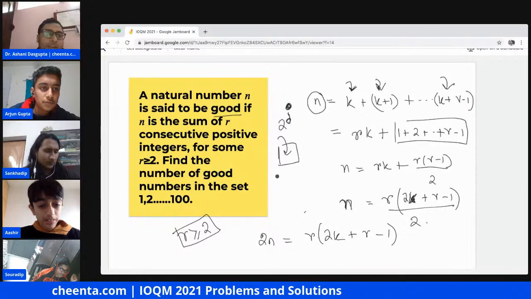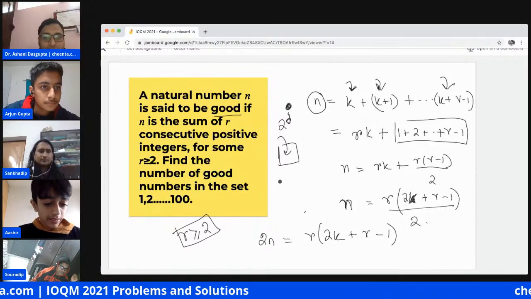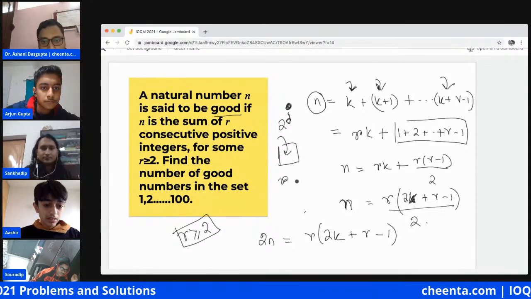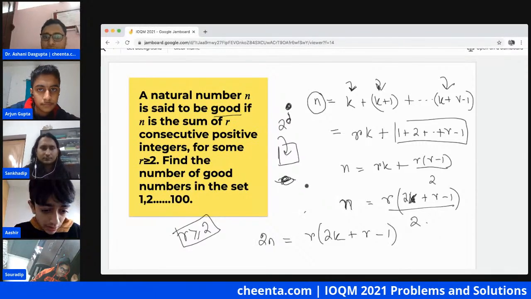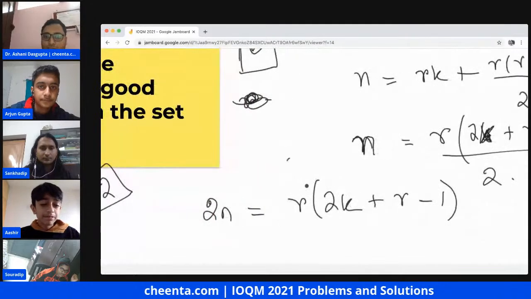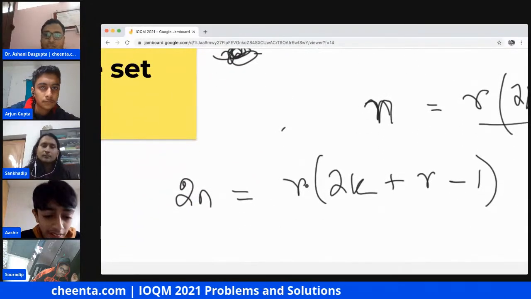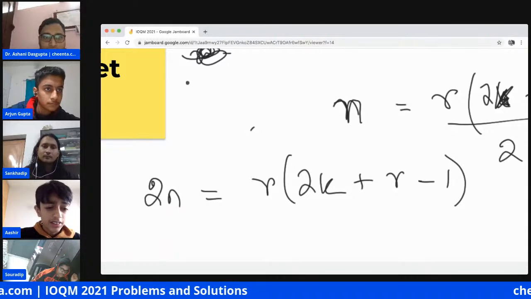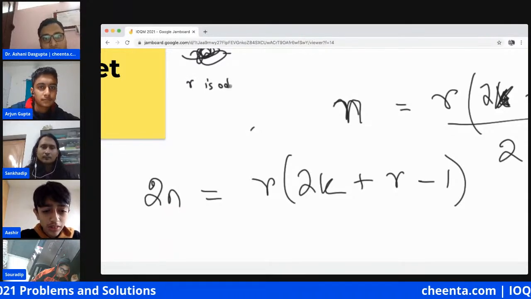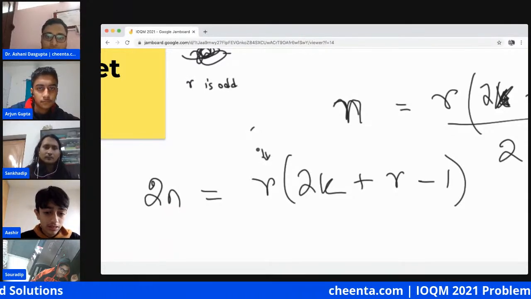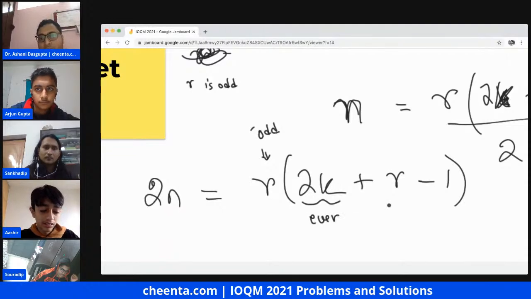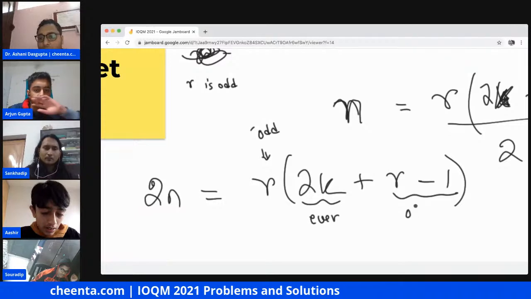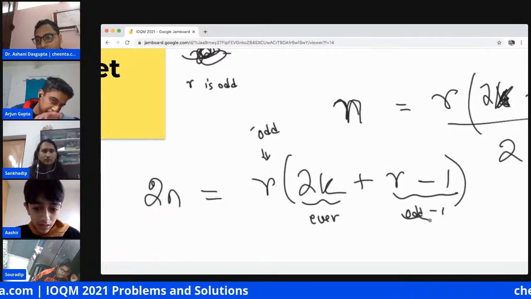Just to make sure that we are all on the same page as Arjun, we have to look at this right hand side a little bit more carefully. I'll just zoom in a little bit here. So you see, if R is odd, then this is odd, and this part is odd minus 1, so that's even.